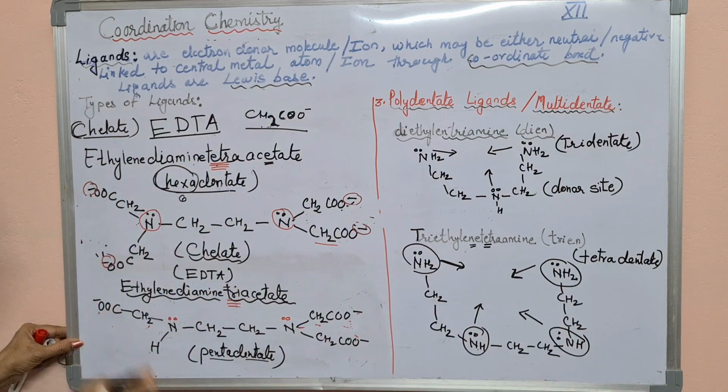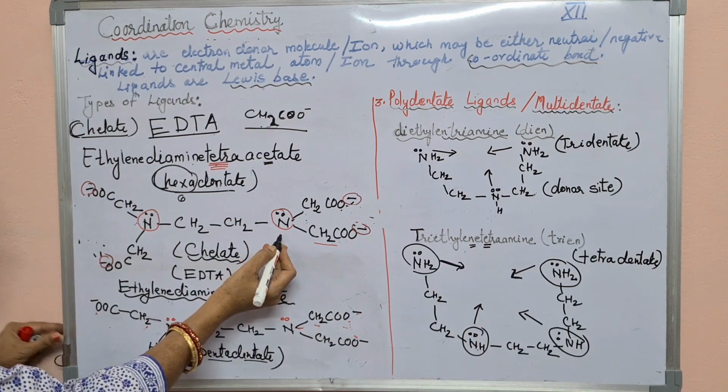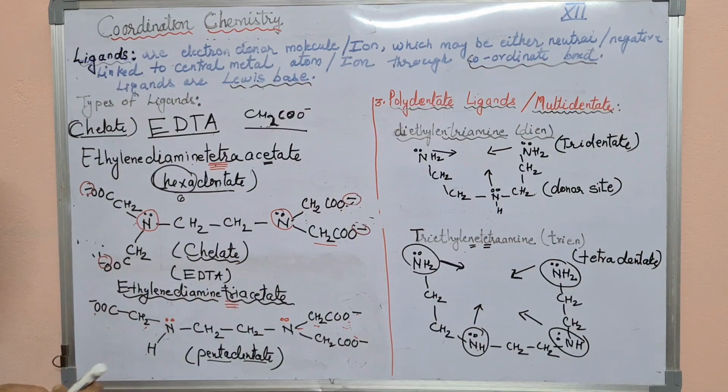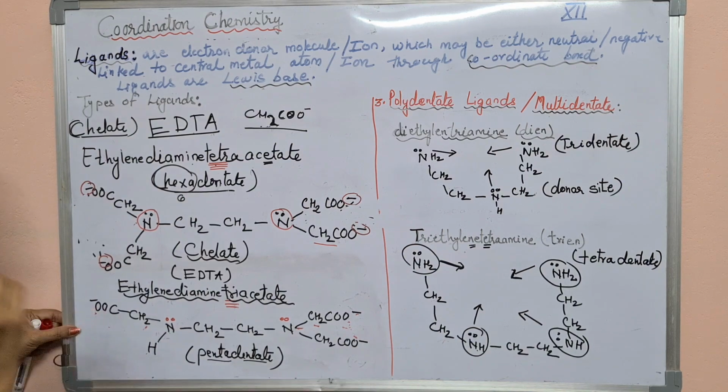Now see how many donor sites are present in this structure. Donor site means from where lone pairs of electrons are donated to the central metal atom to form a coordinate bond.